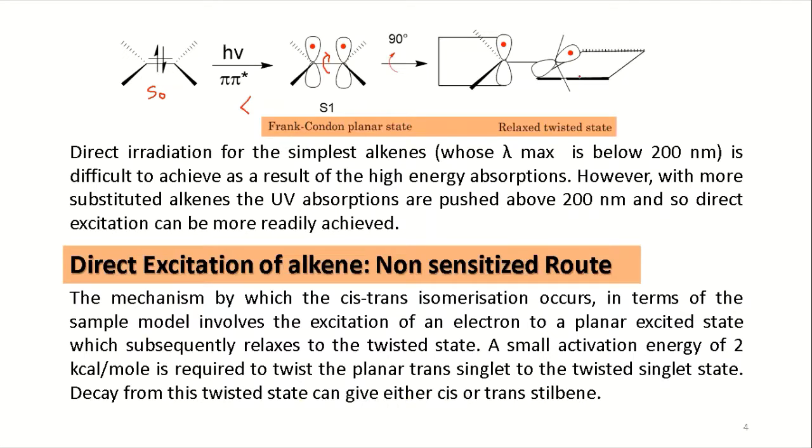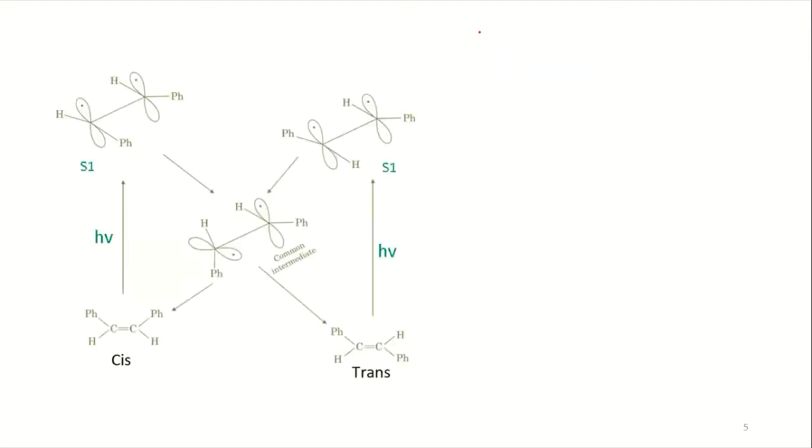So if you consider the stilbene, in the next slide I have more details. So here if you look at, you have cis stilbene, you have trans stilbene. You are shining light. What is happening initially?